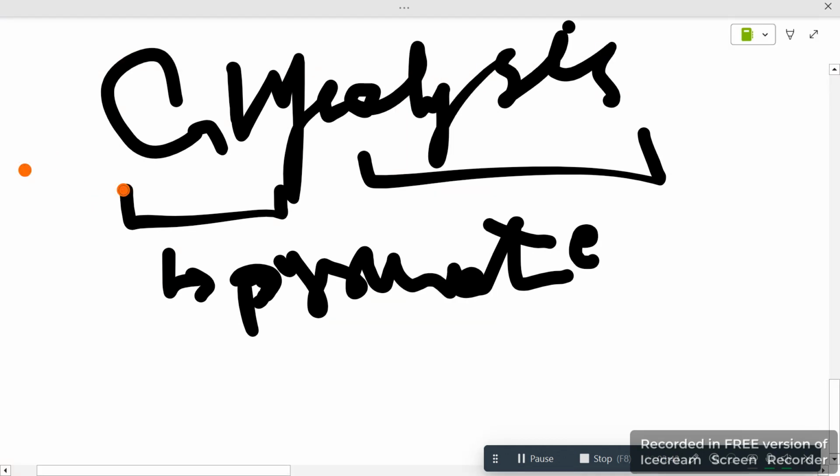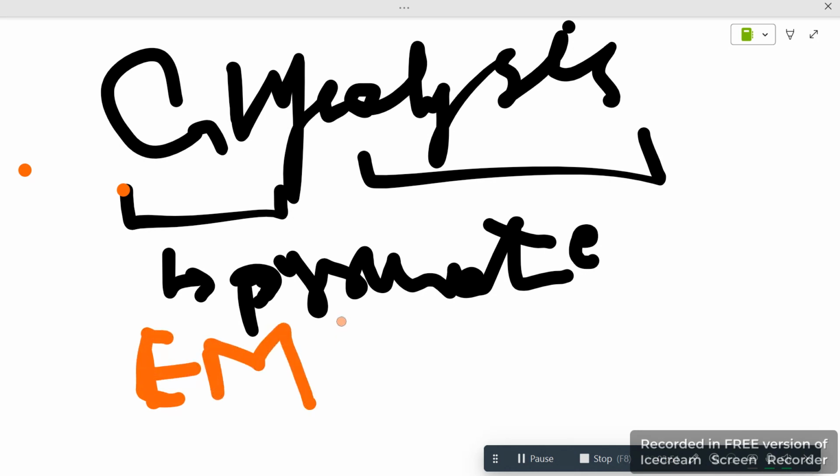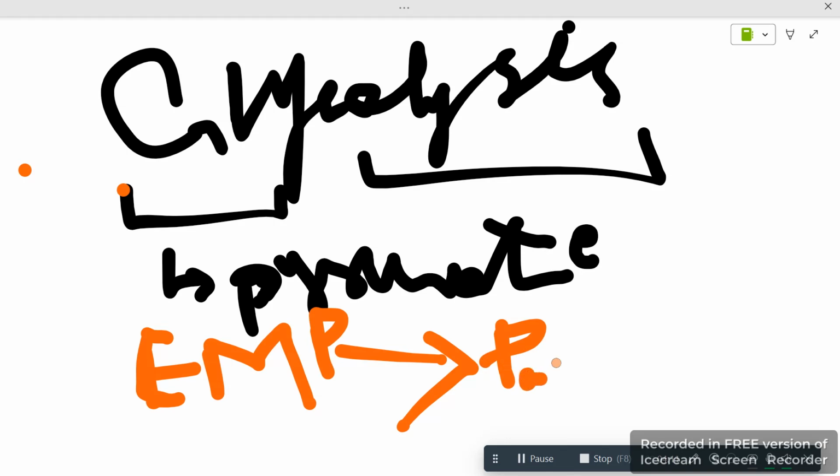You will study one more thing here, that glycolysis is also known as the EMP pathway. What does this mean? The glycolysis process was discovered by three scientists named Embden, Meyerhof, and Parnas. So that's why we call this the EMP pathway.